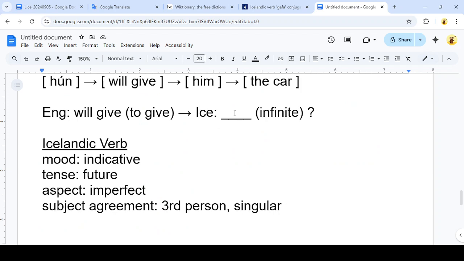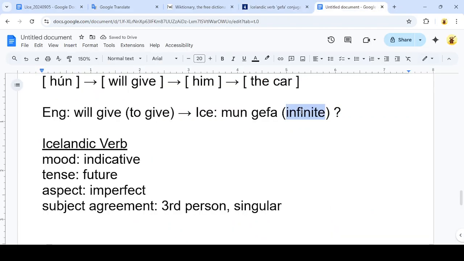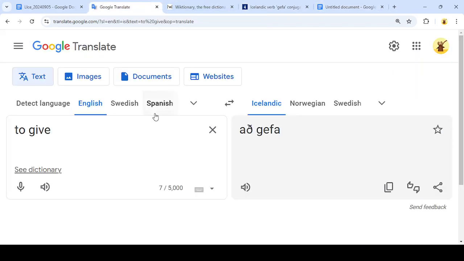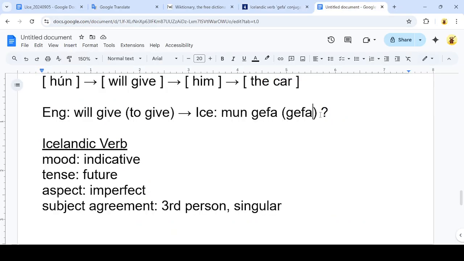So I'm going to copy mun gefa. Oh, and I forgot to add the infinitive form, which was just gefa. Right. So we found gefa on Google Translate, and then I went to this website, Verbix, and pasted it in here and got a spelling table.